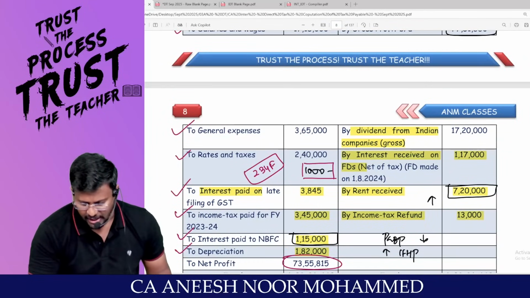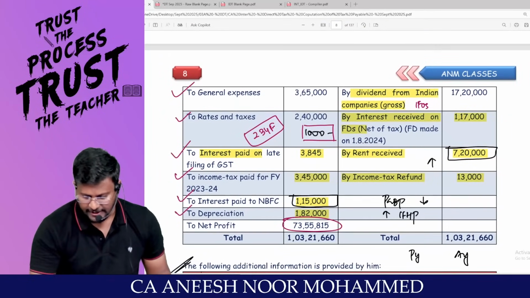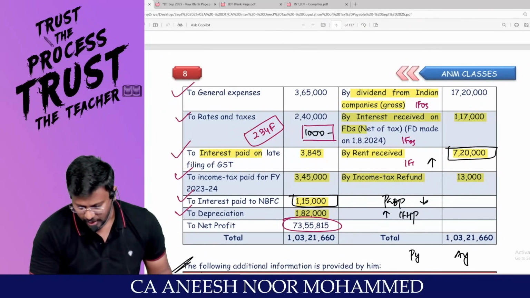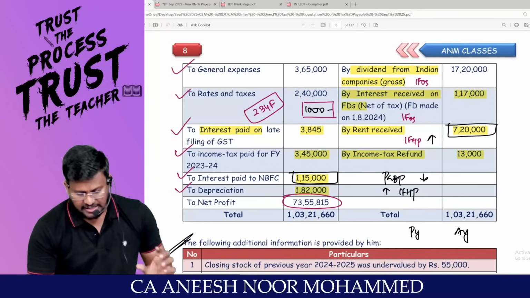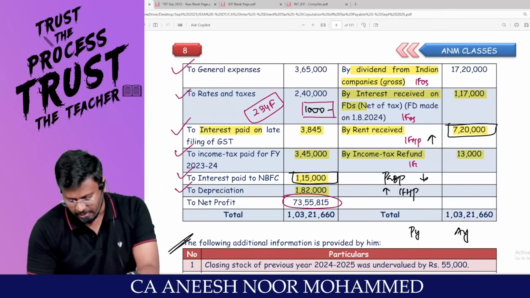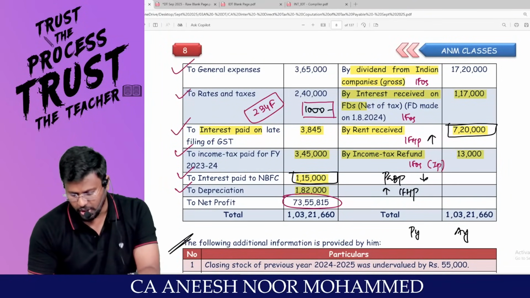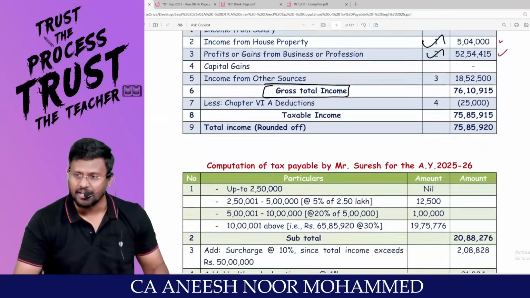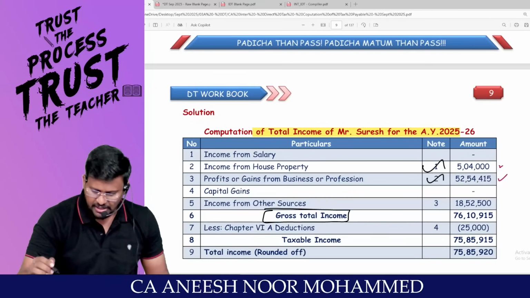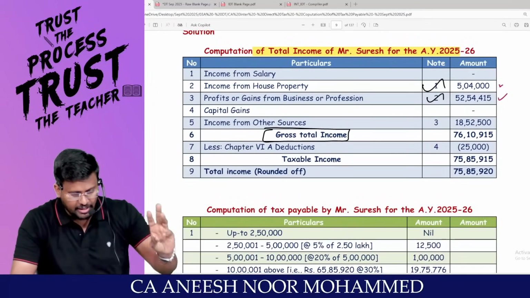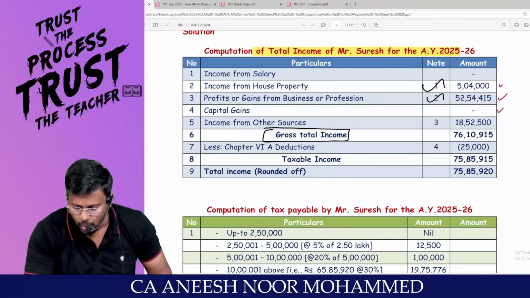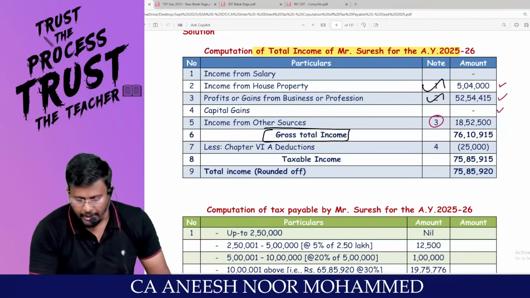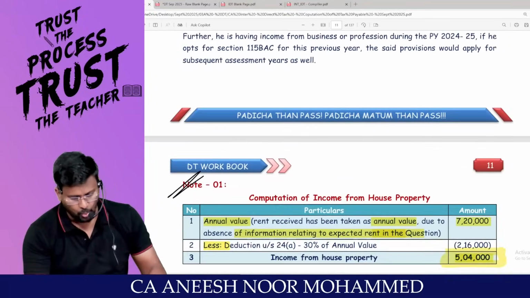Dividend should be taxable under IFOS. Interest should be taxable under IFOS. Rent received should be taxable under IFOS. Sir, income tax refund should be taxable under IFOS. Only interest portion. Accepted? PGBP, that much big P&L is taken care of. Sir, if you see, there is no salary, house property taken care of, PGBP also taken care of, there is no capital gain. Coming to IFOS, can we deal with IFOS now?